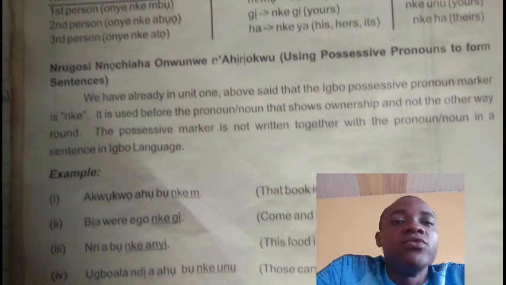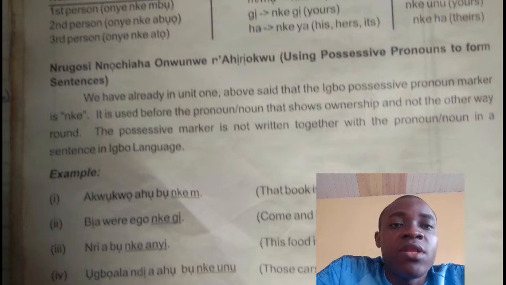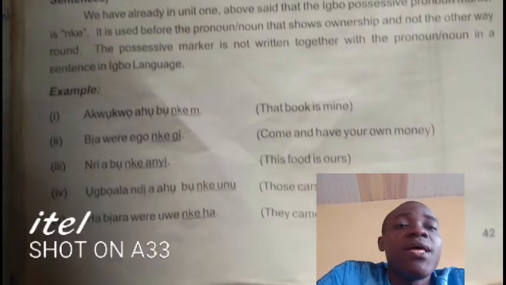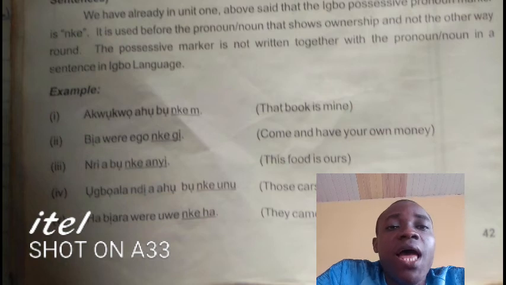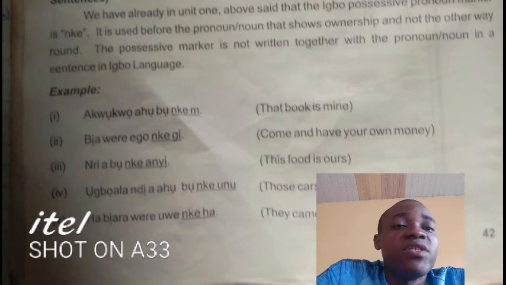It is used before the pronoun or noun that shows ownership and not the other way round. Now, the possessive marker is not written together with the pronoun or noun in a sentence in Igbo language. Alright, we have an example here. Akwụkwọ ahụ bụ nke m. You can see the translation in English there.